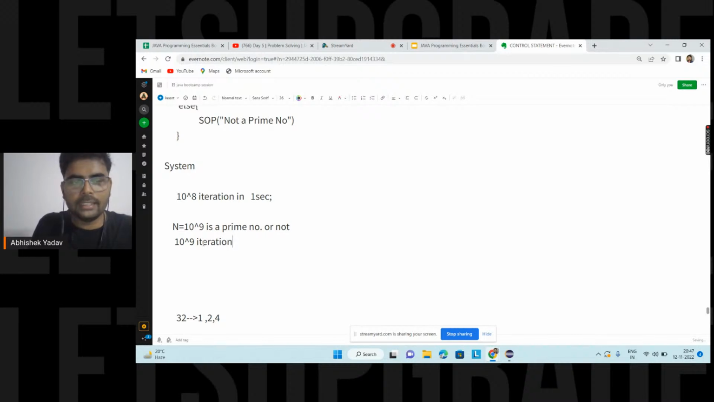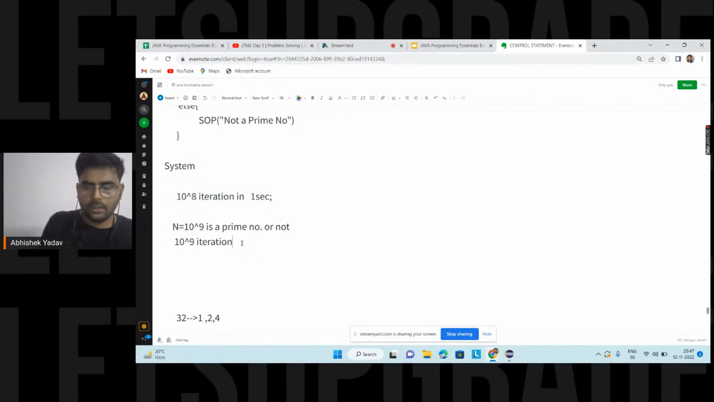So guys, can you write in the chat, if this is the configuration of my processor, then how much time will my processor take to execute, to check whether the number is a prime number or not? Okay, please write in the chat.